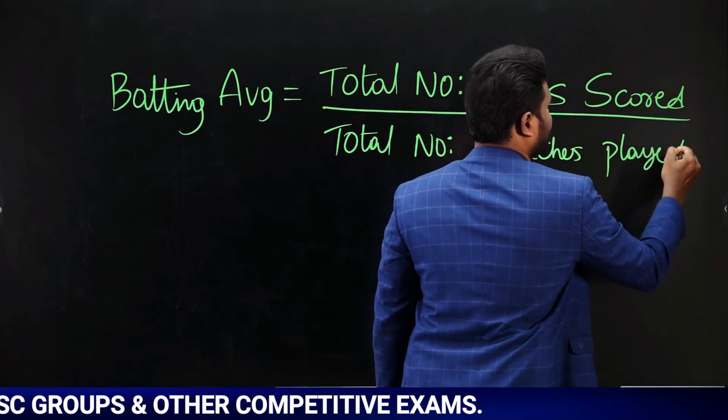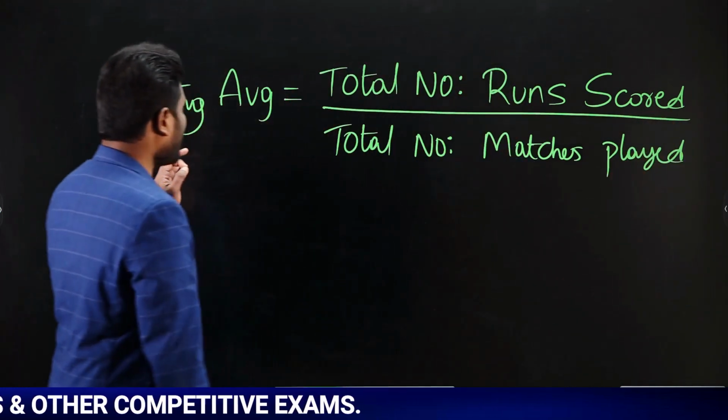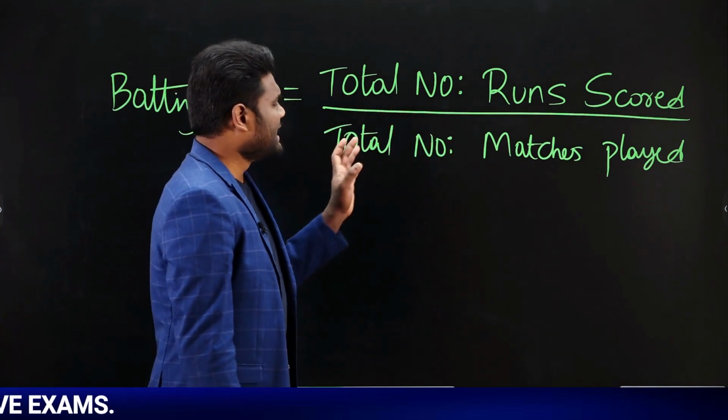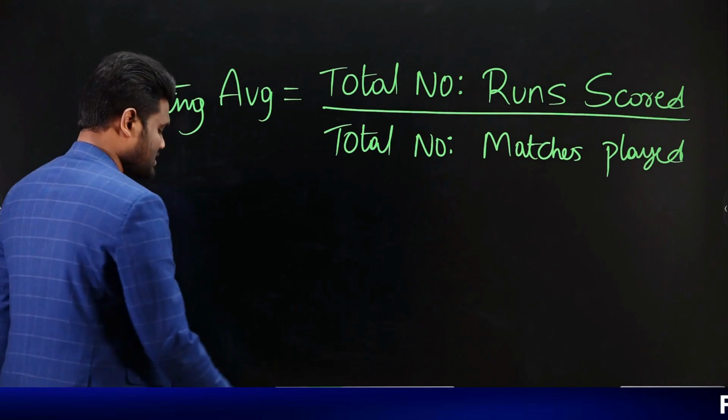It is a simple definition. You can say batting average is nothing but total number of runs scored divided by total number of matches played.